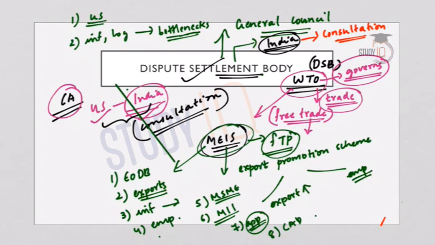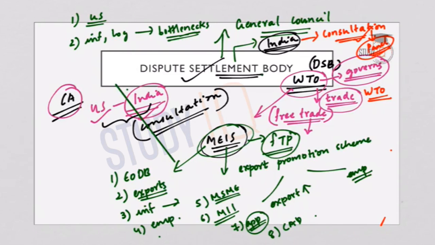So, if the consultation fails, a panel can be constituted. That is what happened in the case of India and the US. Consultation has failed, so a panel has been constituted by the WTO. And the verdict of the panel is circulated among the WTO members. And the members are free to reject the ruling of the panel. And if the ruling is accepted and the violation is proved by the members, the country violating the rules must change its rules in line with the WTO agreements.